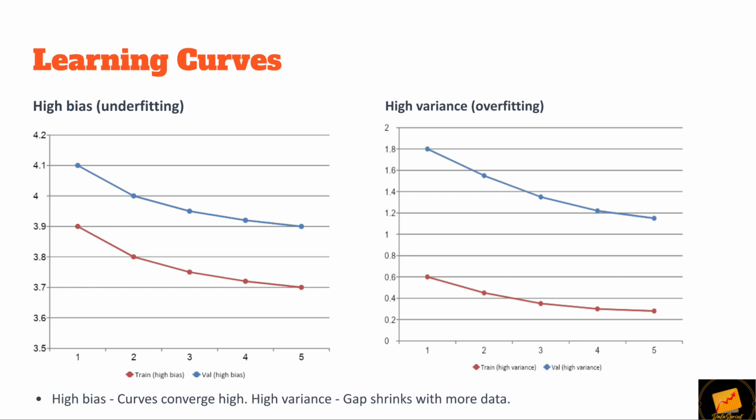In high bias, training and validation curves converge at a high error. In high variance, there is a large gap between training and validation error, which shrinks with more data. Learning curves help decide whether collecting more data will help.